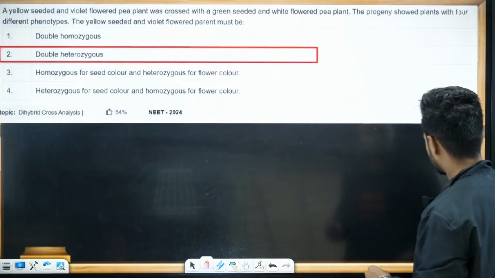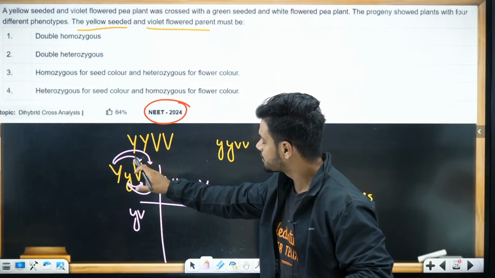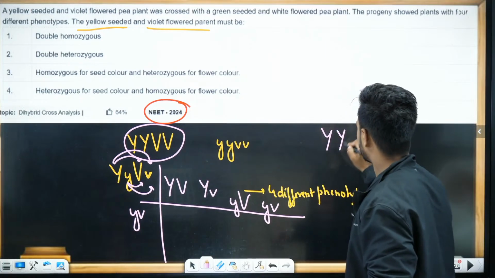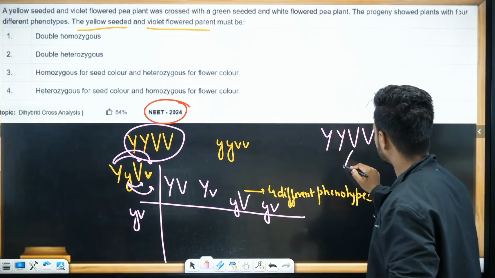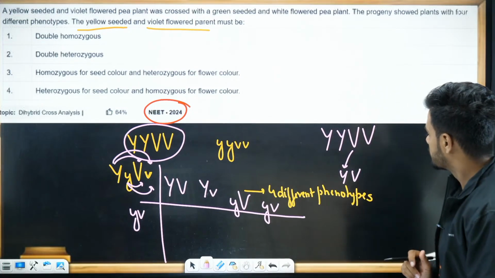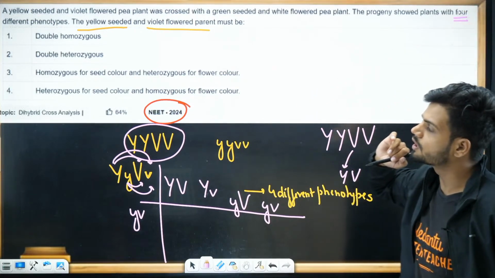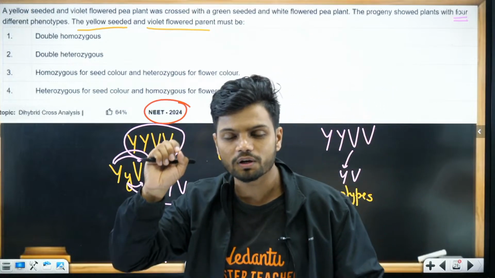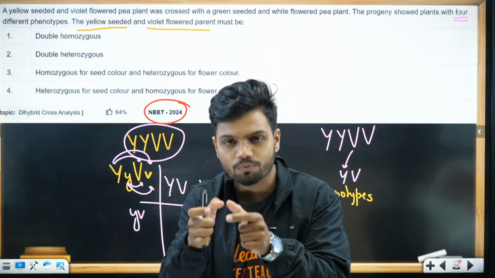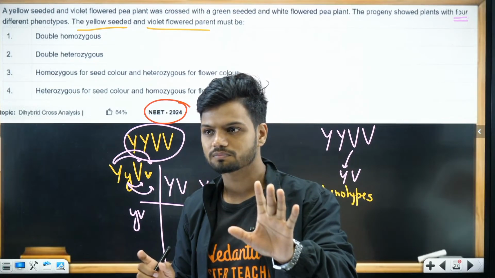This is called as double heterozygous condition. Imagine it was completely homozygous. If it was completely homozygous like this, we end up getting only 2 gametes, right? Now you cross it with the other parent, you will not get 4 different phenotypes. 4 different phenotypes is only possible when it is a heterozygous condition. It is a trial and error condition. You are supposed to try this question and then get the answer. Do all of you understand?